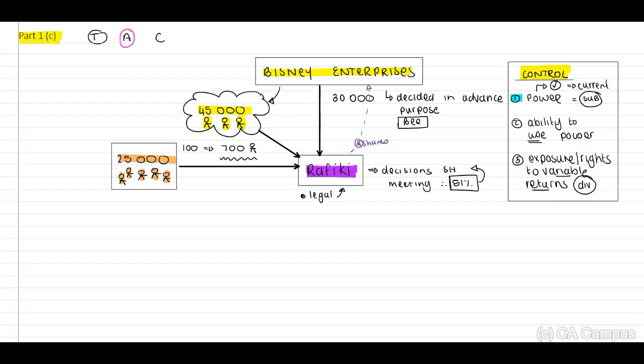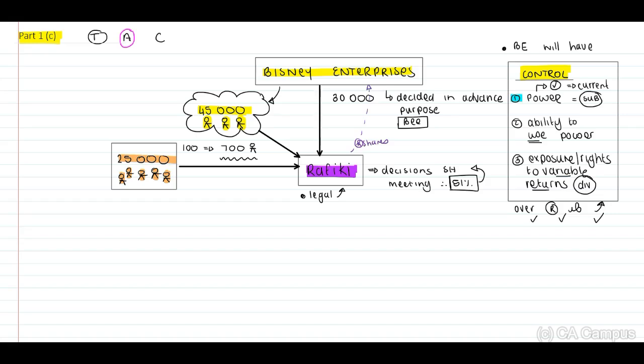Therefore, when you start with your question, you need to indicate that Bisney Enterprises will control, let's call it BE, remember, no abbreviations. Bisney Enterprises will have control over Rafiki if we are able to identify that there is power, that there is the ability to use the power, and the exposure to rights, the exposure or rights to variable returns.